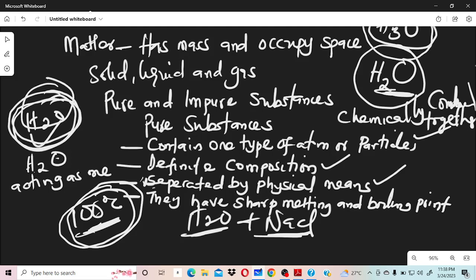So for everything that we regard as pure substances in chemistry, they must have these characteristics. They must contain one type of atom or particles. They must have a definite composition. They cannot be separated by physical means, and they have sharp melting and boiling point. So those are the characteristics of what is a pure substance.